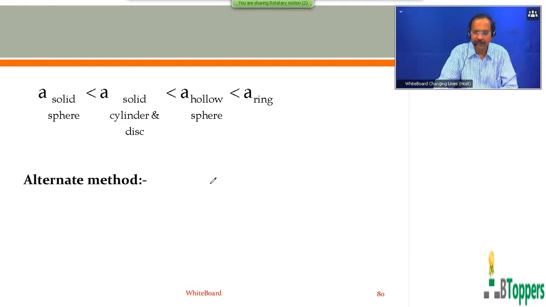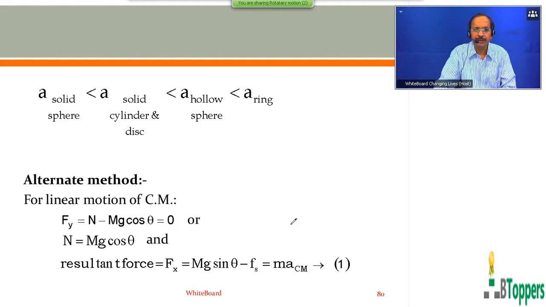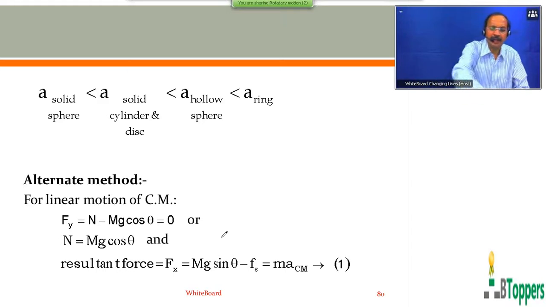So in the alternate method, we discussed the application of Newton's second law for linear motion of the center of mass and the application of Newton's second law for rotational motion about the axis passing through the center of mass. So I have shown you the free body diagram in my previous class.